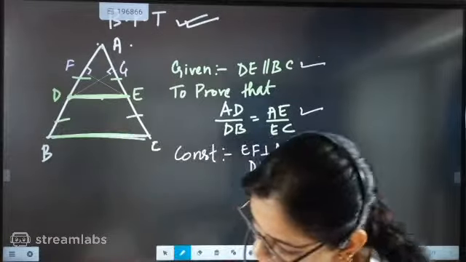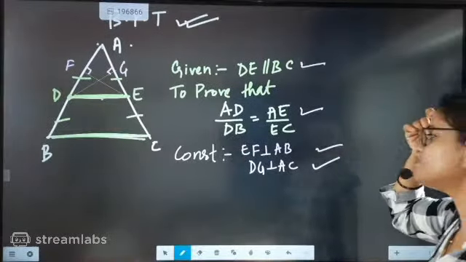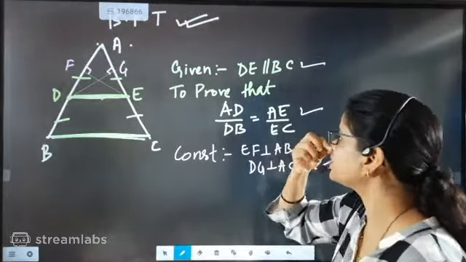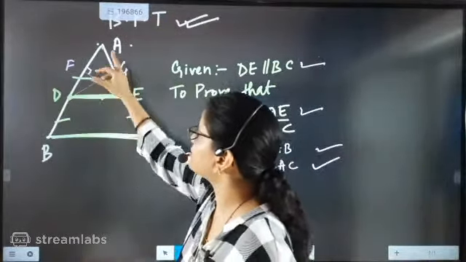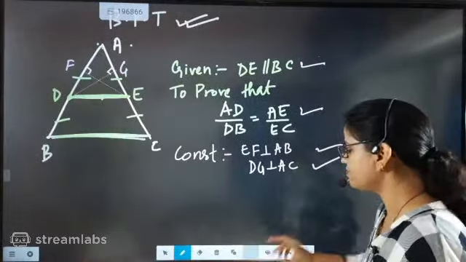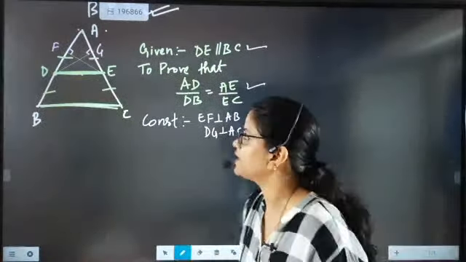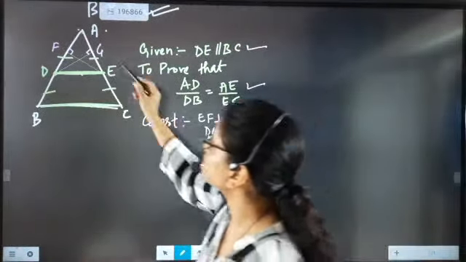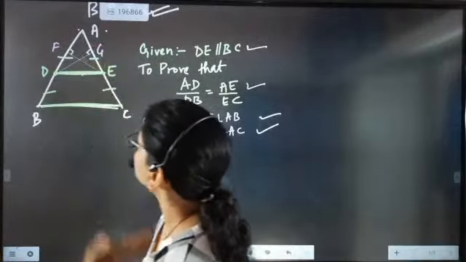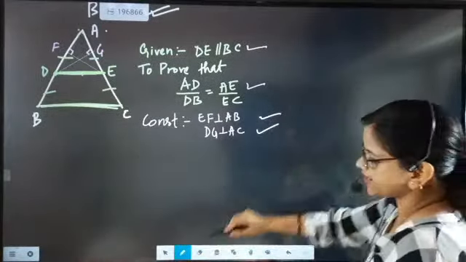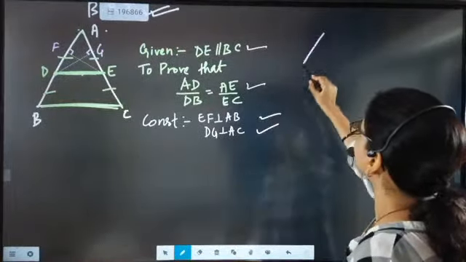Now look here beta. Next, once this part is done, DG is perpendicular to AC. Now beta, one by one we have to find the area. So the first work is to find the area of this triangle. I am just going to take out the triangle and my focus will be on that only.